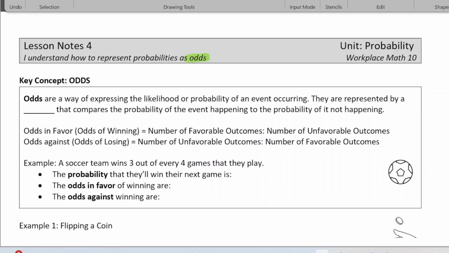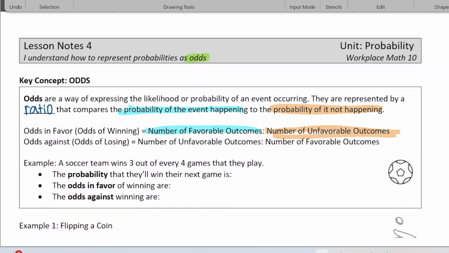So the odds are just a different way, instead of a percentage or a decimal or a fraction, it's a ratio that compares the probability of an event happening to the probability the event does not happen. So the odds in favor, or odds of winning, let's say, would be the number of favorable outcomes to the number of unfavorable outcomes. The odds of losing would be unfavorable to favorable.